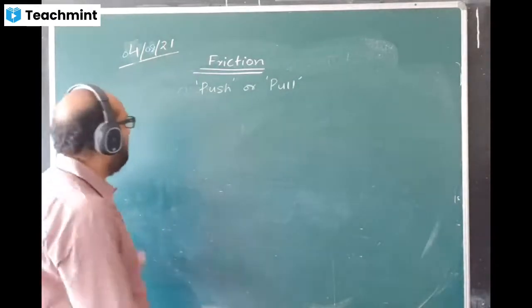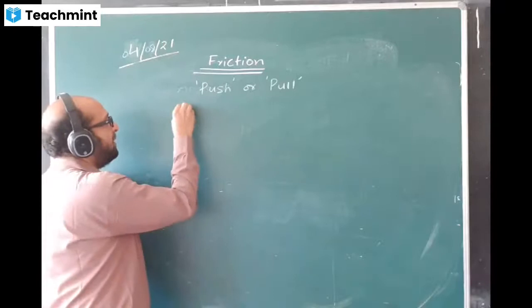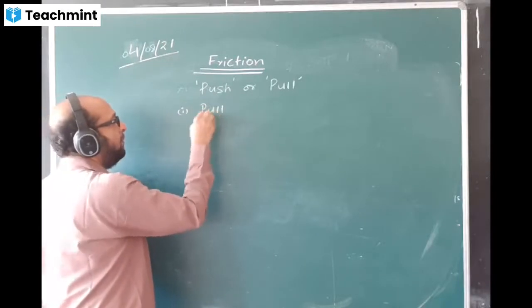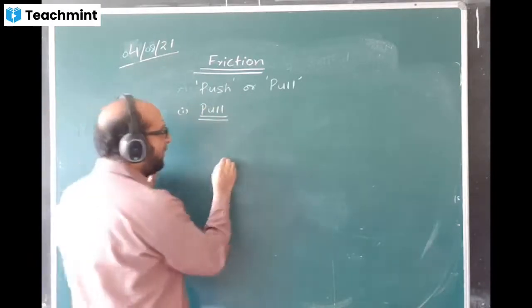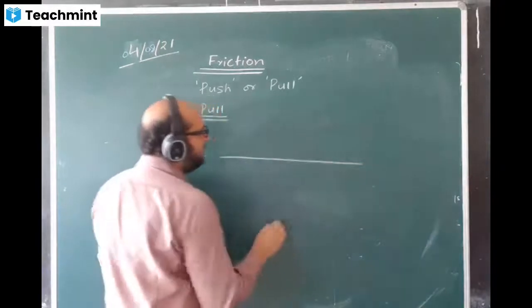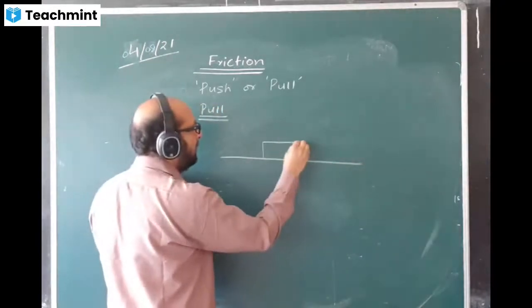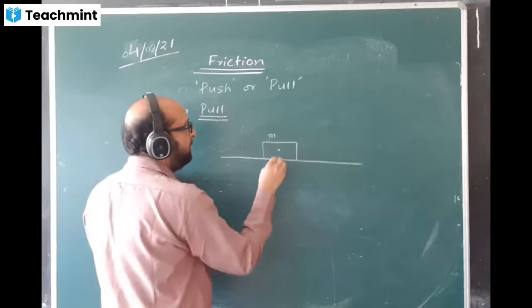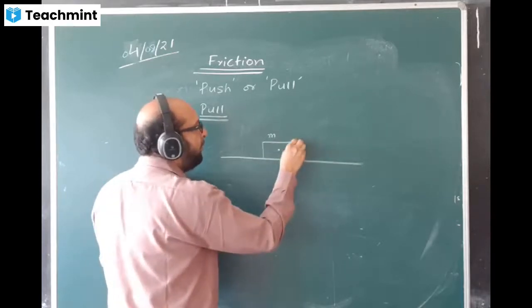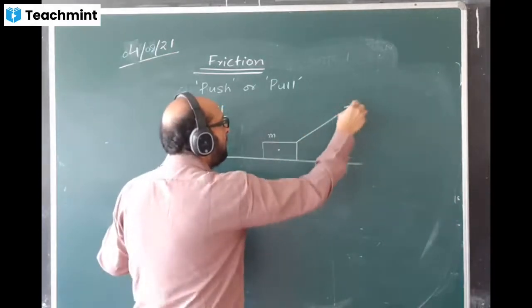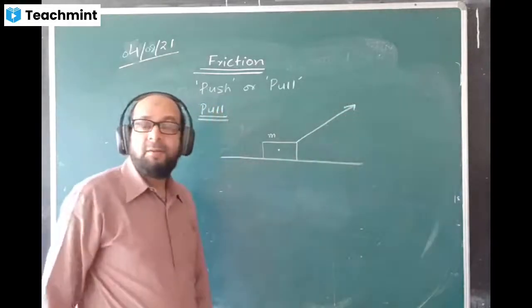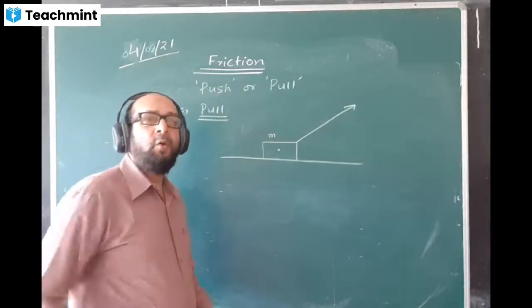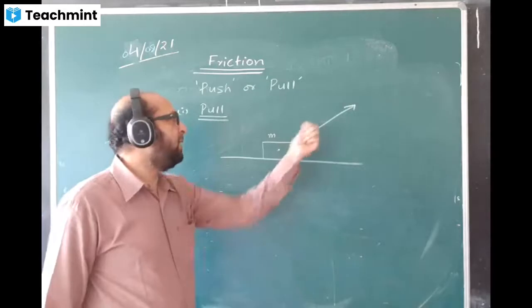First case I'll take pull, the case of pulling a body. For that we'll draw a diagram like this. We have a body of mass m. Whenever we pull the body, we can use a chain or cable or a rope, or maybe a handle, connected to the body.